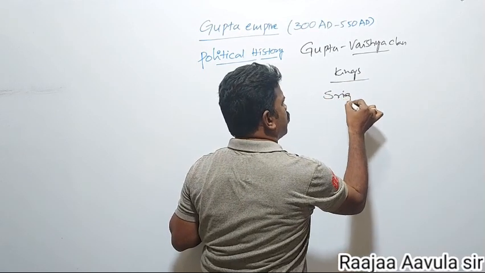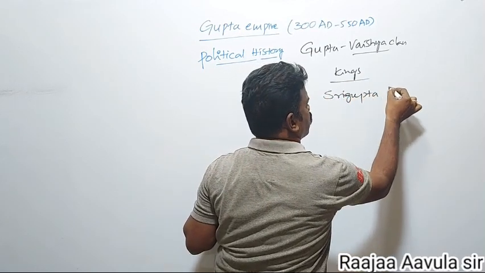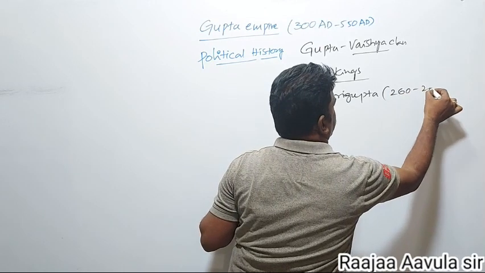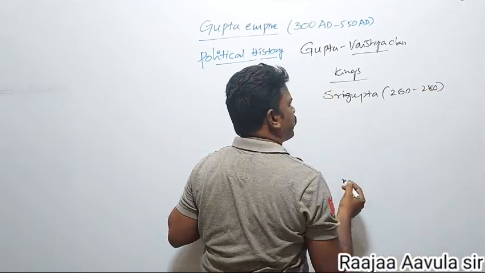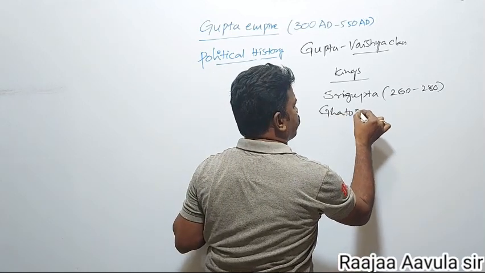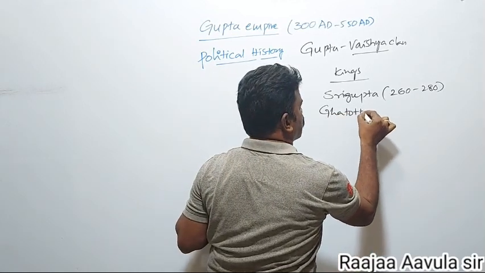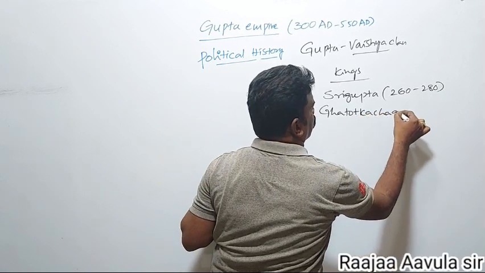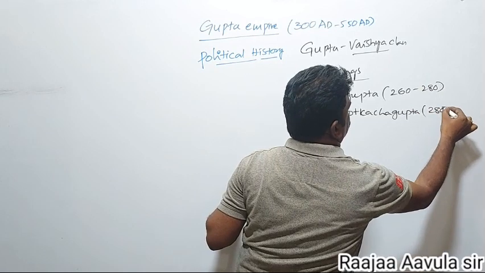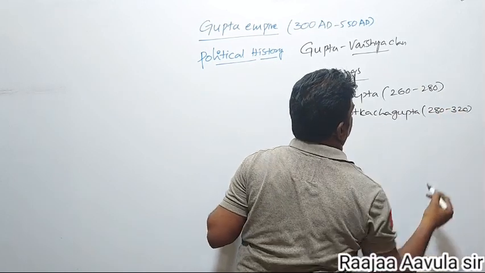First king Sri Gupta. Sri Gupta, he ruled from 260 to 280, around this period. After Sri Gupta, Ghatotkacha Gupta, he ruled from 280 to 320.